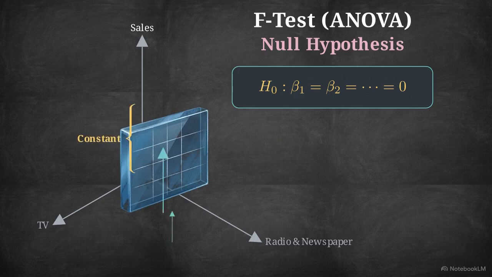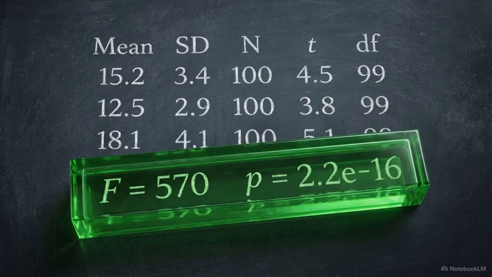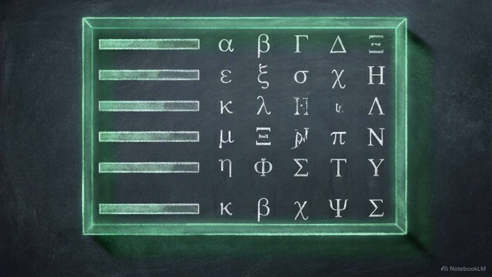It tests the assumption that our data has no relationship to sales whatsoever. The console output provides model fit statistics. A massive F-statistic of 570 pairs with a microscopic p-value of 2.2e-16. The null hypothesis is obliterated. The F-test proves that our multivariable model is extracting a mathematically valid signal from the noise, justifying our shift into